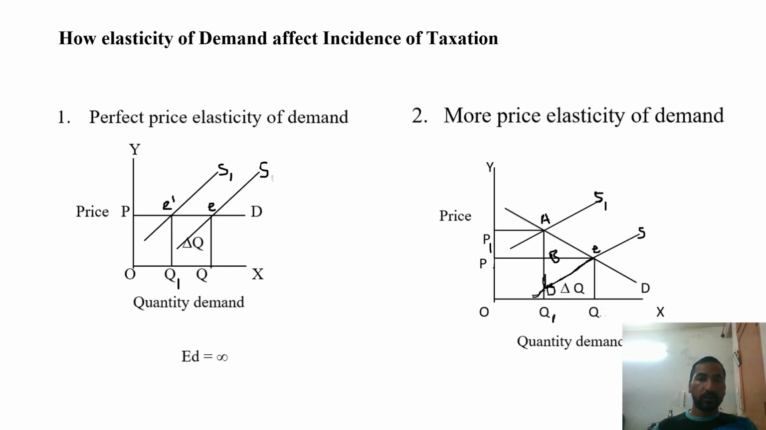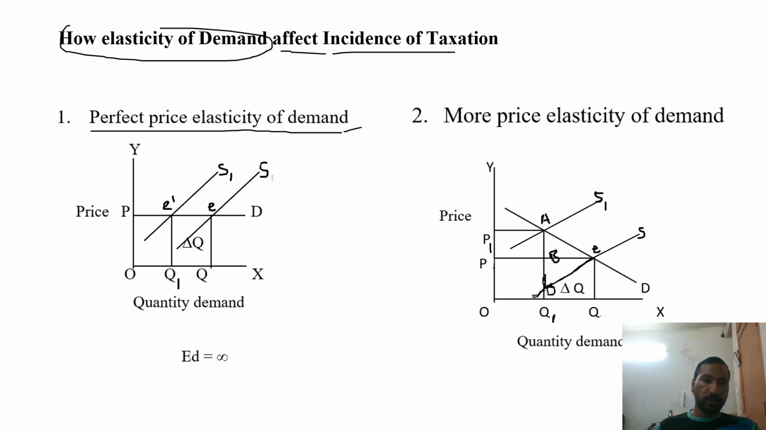And next, we come to how price elasticity of demand affects the incidence of taxation, or the burden of the tax. Who will bear the burden of the tax in the different types of elasticity of demand situations? The first situation is perfectly elastic demand. In this situation we can see who will bear the burden of the tax, whether producer or consumer.